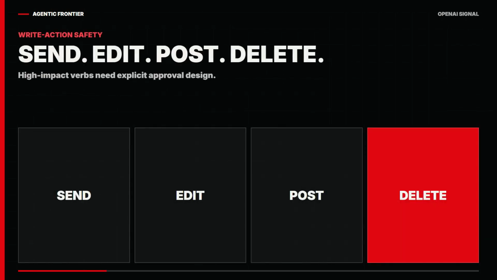OpenAI's guidance for workspace agents makes the distinction concrete. Write actions can be configured to always ask, never ask, or use custom approval rules. The risky category includes actions that send, edit, post, or delete. That is not a small settings detail. It is the boundary between a recommendation and an irreversible decision.